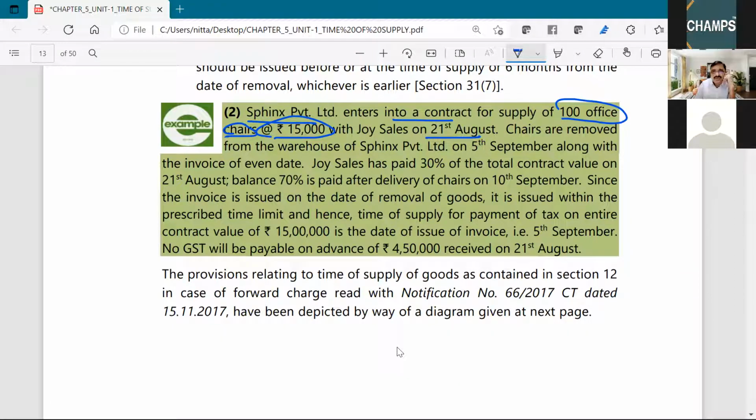Chairs are removed from the warehouse on September 5th along with the invoice of the same date. So the invoice is issued at the time of removal. Joy Sales has paid 30% of the total contract value on August 21st. So what is the date of invoice? The date of invoice is 5th September 2021.